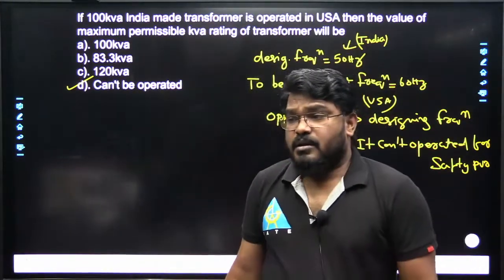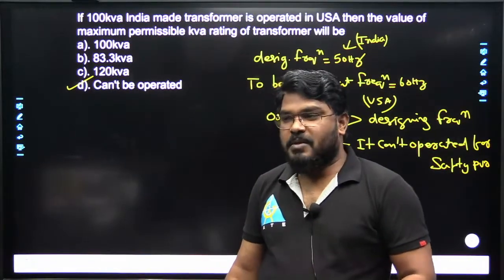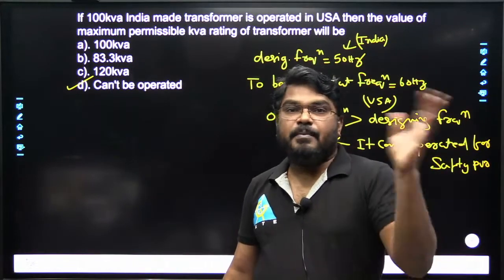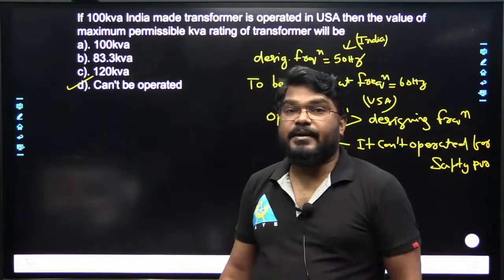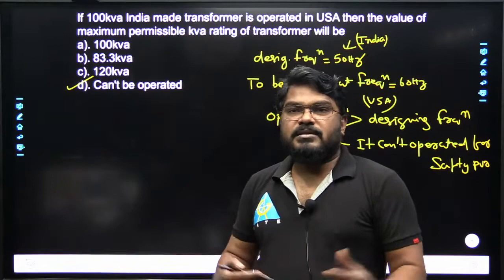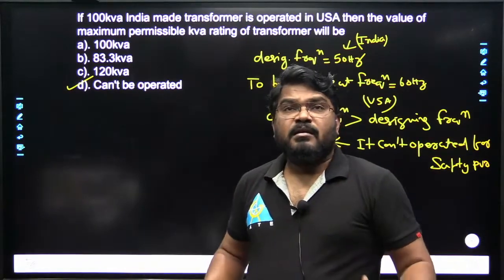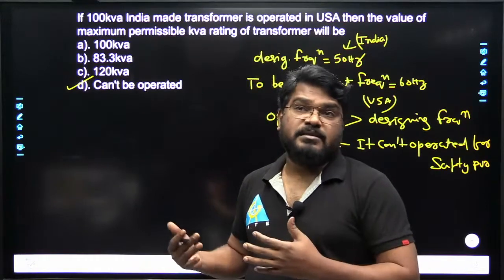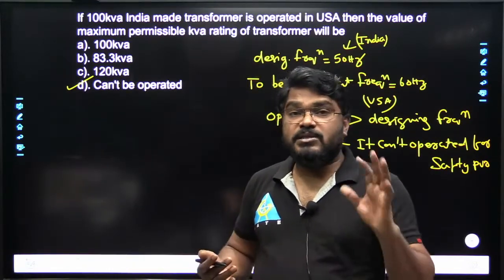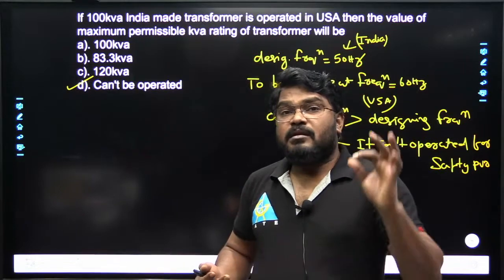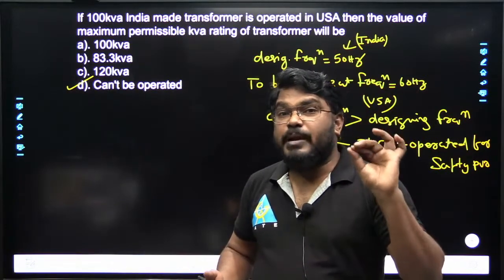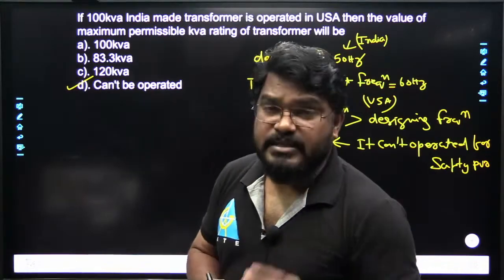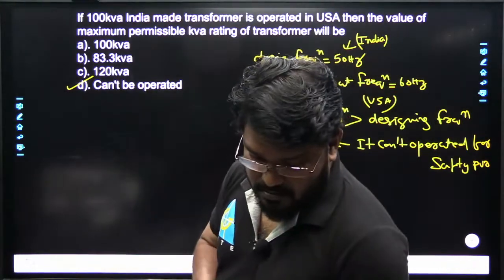Yes, even if it is operated, suppose practically a 50 Hz transformer is operated above its rated value, practically what will happen? The flux density increases and thereby losses increase, temperature rises, and it may get damaged. That's why, for safety purposes, the operating value should always be less than or equal to the designing value.